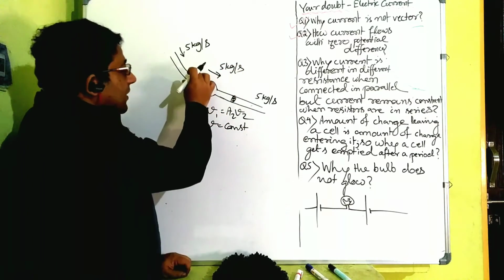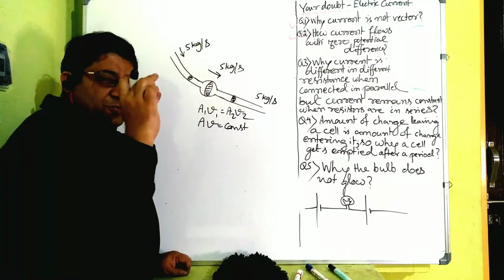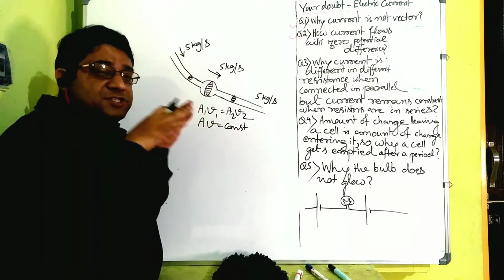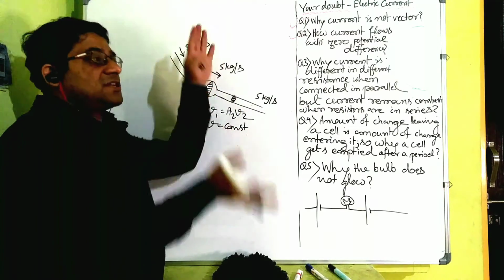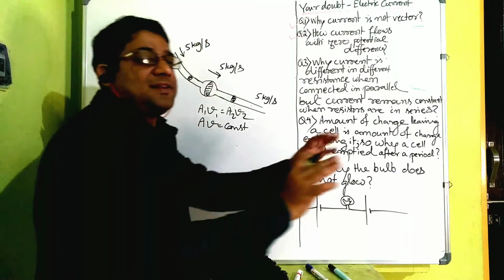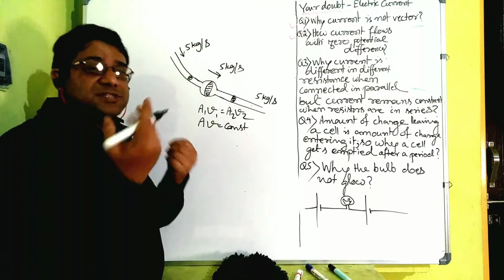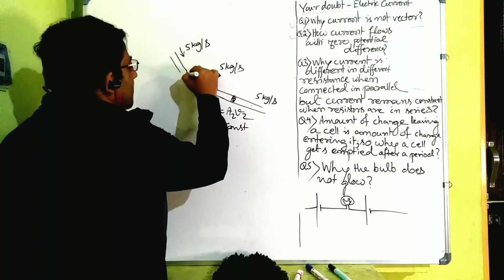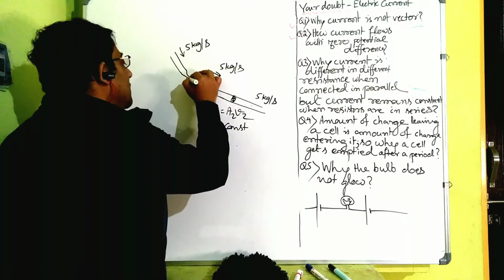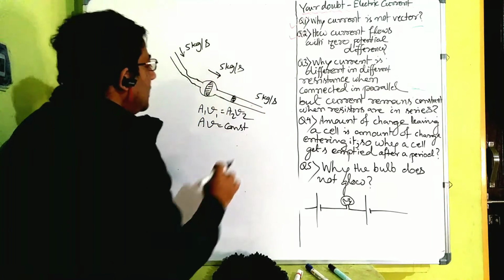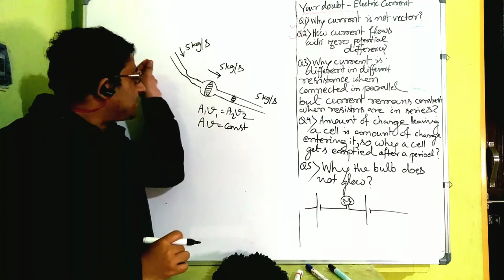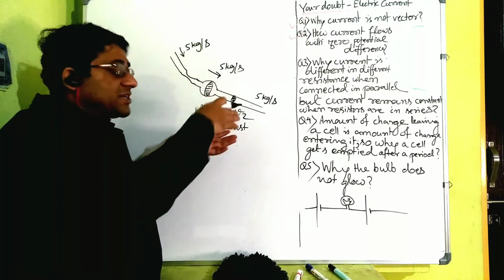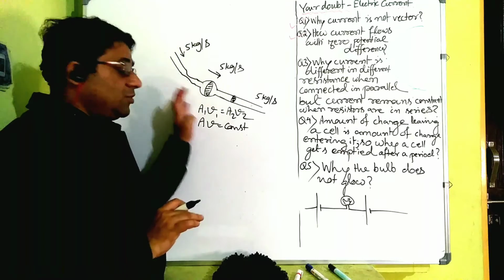Now see, if the area of cross section of the tube is narrow, it offers some kind of resistance to the flow. The water flow is not at ease. And if the area of cross section is broadened, water can flow nicely. That means the opposition to the flow is less, right? So if the area of cross section is changed, somewhere it will be very narrow, somewhere it will be fattened, then what will change? The speed with which it is rushing through, that only will change, but the amount of water flowing per second will remain the same. You got it?